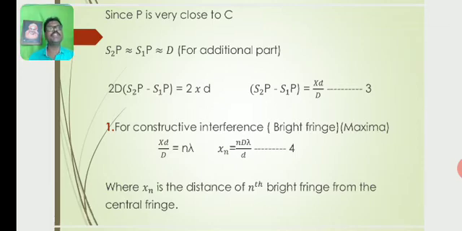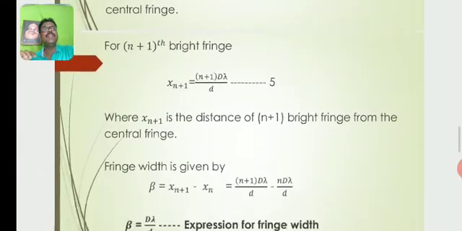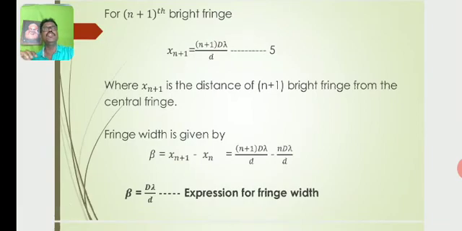So for constructive interference, for a bright fringe, for a maxima, the path difference must be equal to n lambda, where lambda is the wavelength of light. Then the above equation becomes xd by D equal to n lambda, then xn is equal to nD lambda by d. Let this be equation number 4, where xn is the distance of the nth bright fringe from the central fringe.